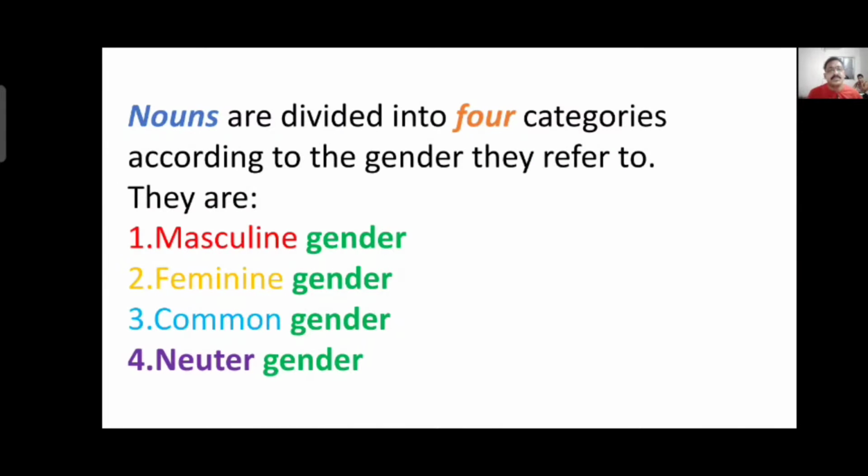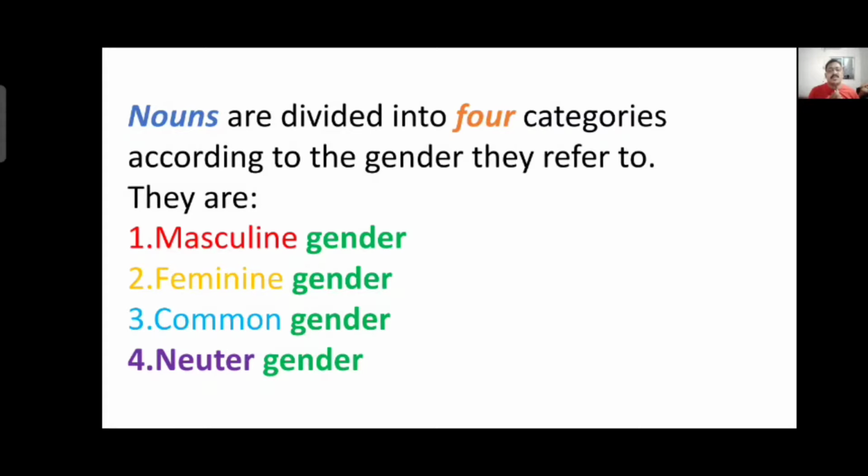Nouns are divided into 4 categories according to the gender they refer to. Means in English, nouns are divided into 4 forms according to the gender. First comes the masculine gender. Second comes the feminine gender. Third one, common gender.